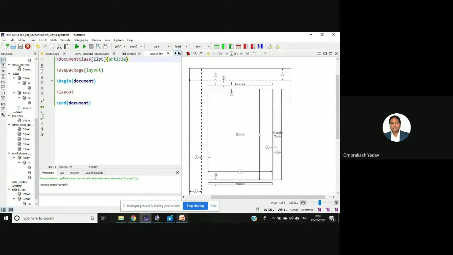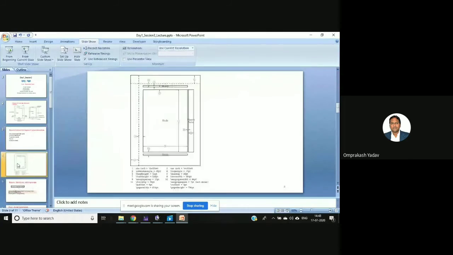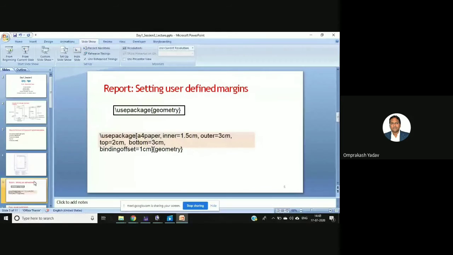Okay, now let's go to the next part. Right. Now suppose we want to set user defined margins. That was the default margins, depending on the type of document we are selecting. But if we want to set the user defined margin, then what will we do? There is a use package, there is a geometry package. We will use the geometry package, and with the help of this we can set our user defined margin.